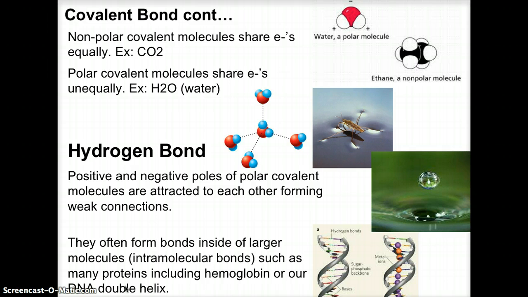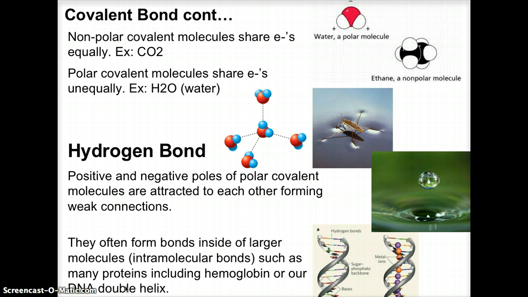And then we got polar covalent bonds that share the electrons unequally, and those are polar, not non-polar. And water is a good example. That's the molecule there with the red dot and the 2 whites on the side. But look, on top, there is not another white, so the spacing is not equal. And so we have areas of positive energy and areas of negative energy with that. And so we can use that in the water and create what we call hydrogen bonds. So we can use those positive centers and negative centers